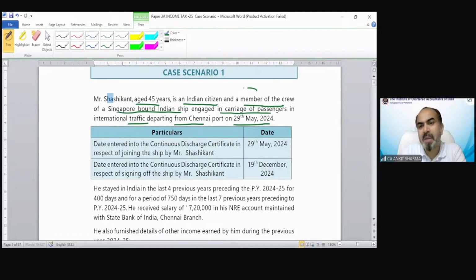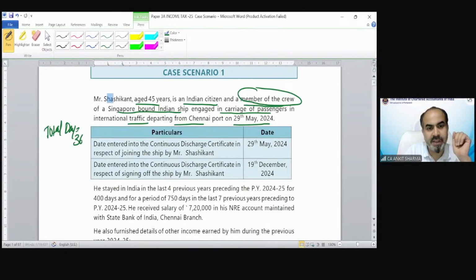If you are a member of the crew of an Indian ship, then for calculating how many days you are in India, the calculation needs to be done like this. Total days 365, and you have to reduce the number of days he is outside India.